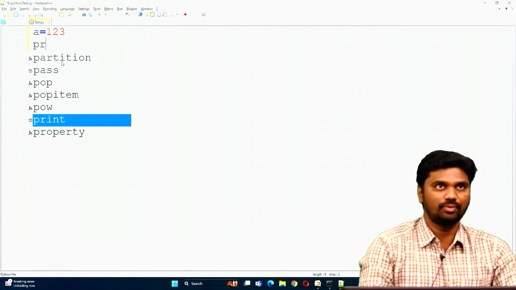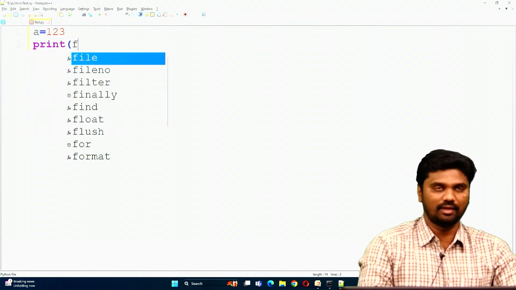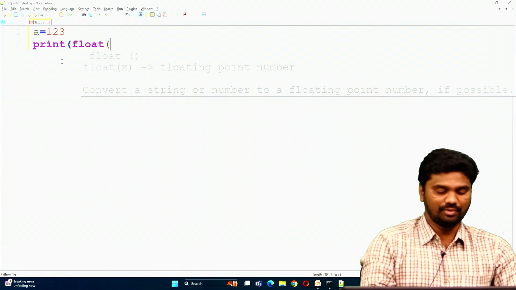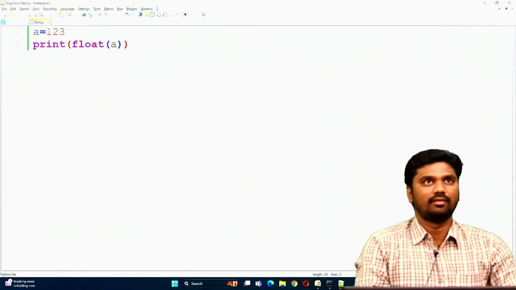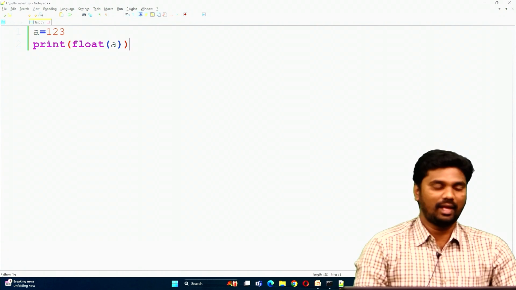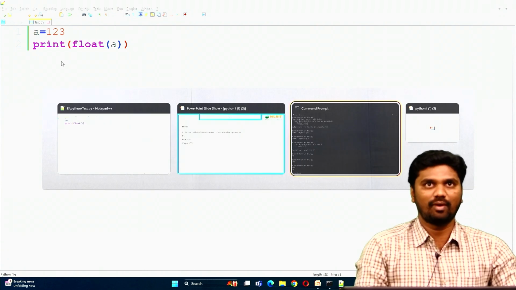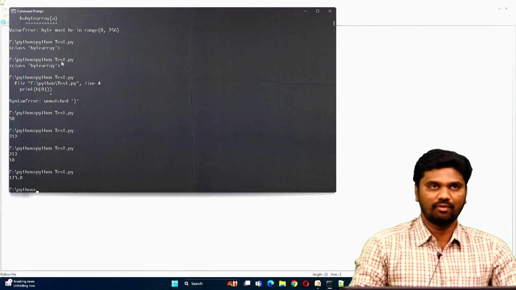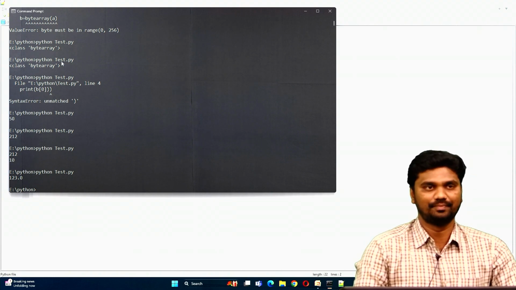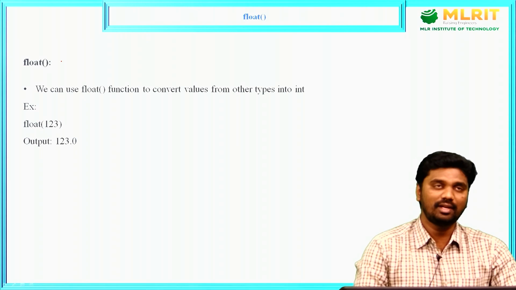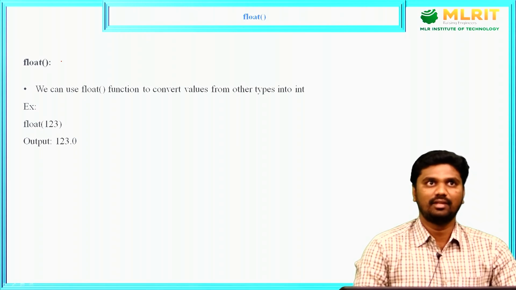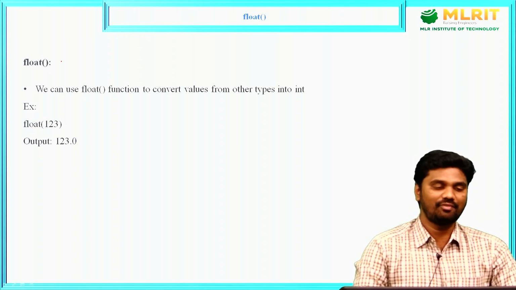Now I need to convert and print the float value by using the float function. First I am converting that int value to float type, and then printing that value. So what is the result we get? 123.0.